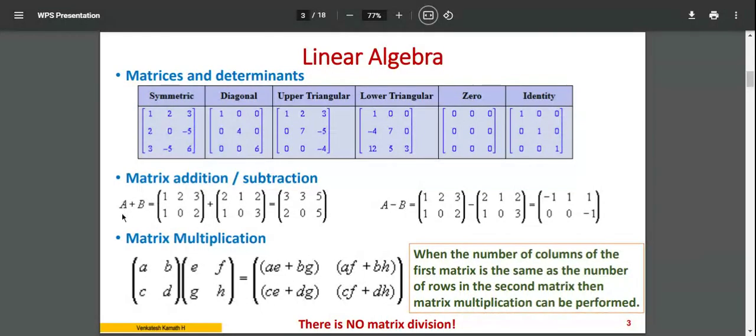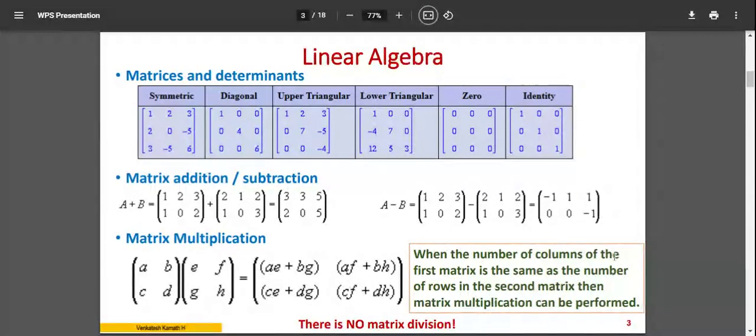Now, when you do the addition of A plus B, you will be adding element by element. Remember, it is an element by element operation. Individual values are called elements of the matrix. For example, 1 plus 2: the first element with the first element, and the second element with the second element. Similarly for the subtraction, 1 minus 1. Same way, last value, 2 minus 3 is minus 1.